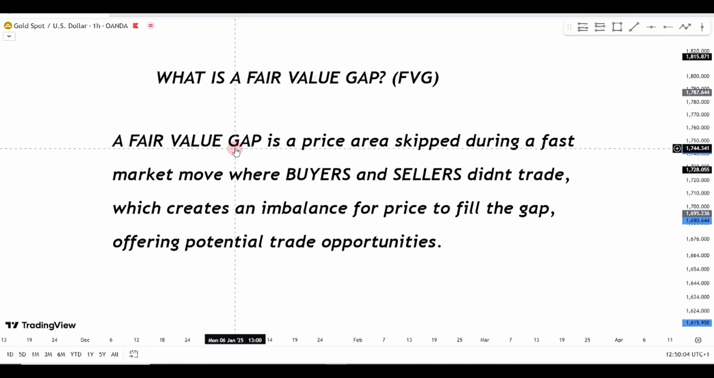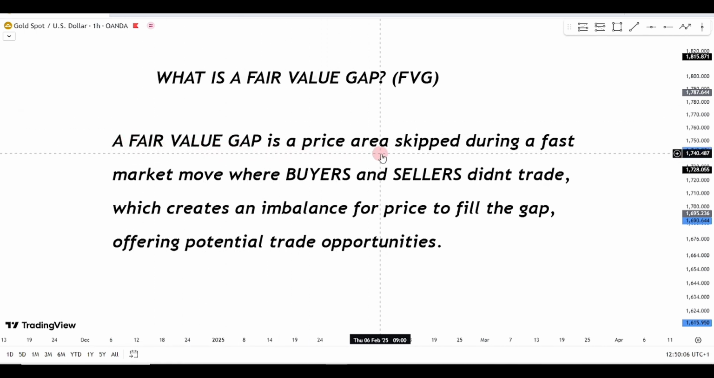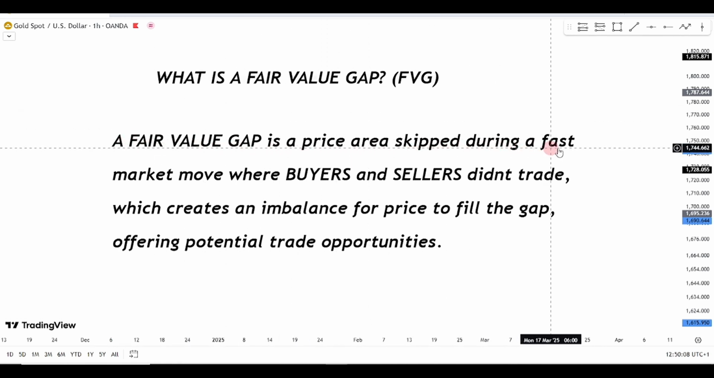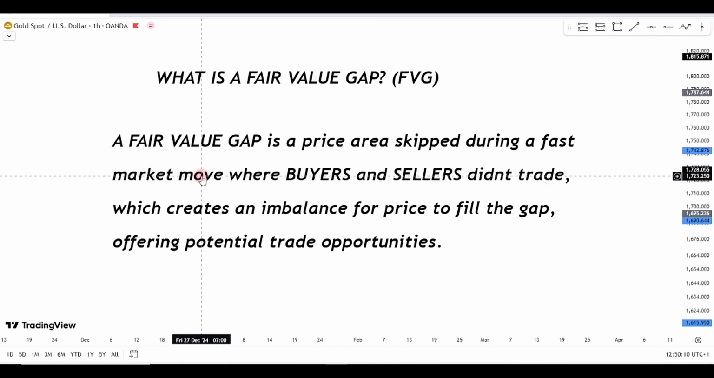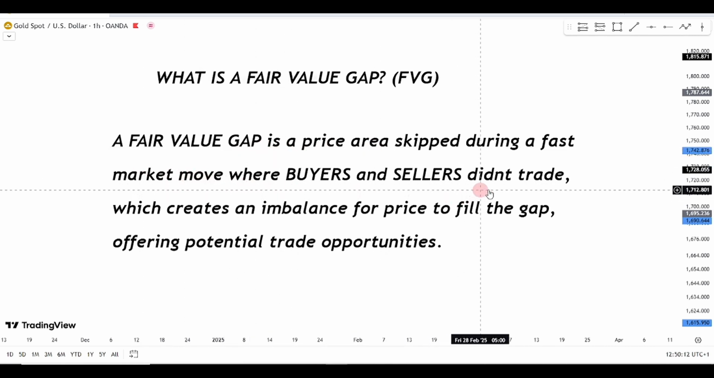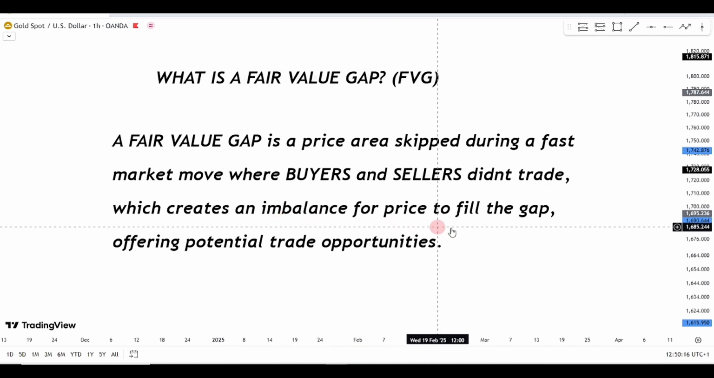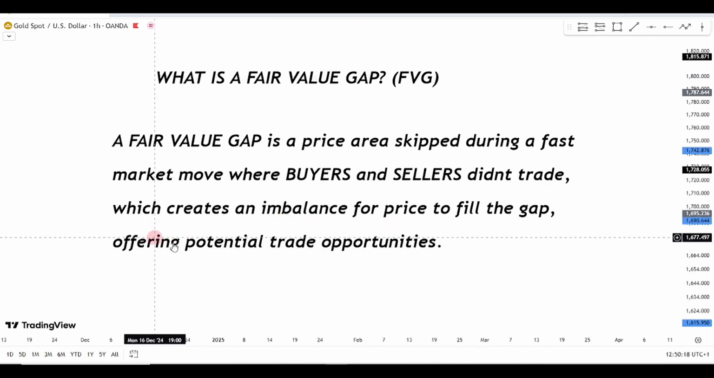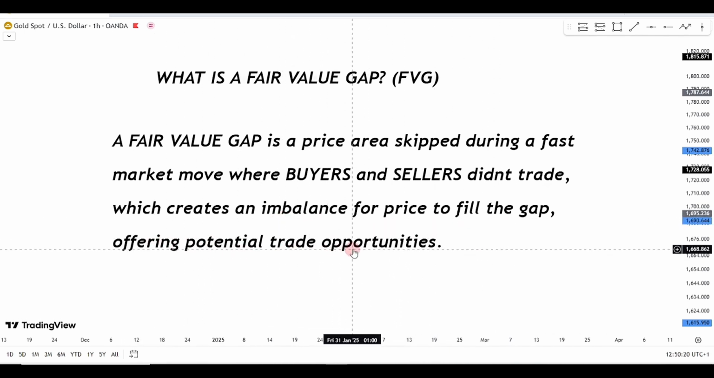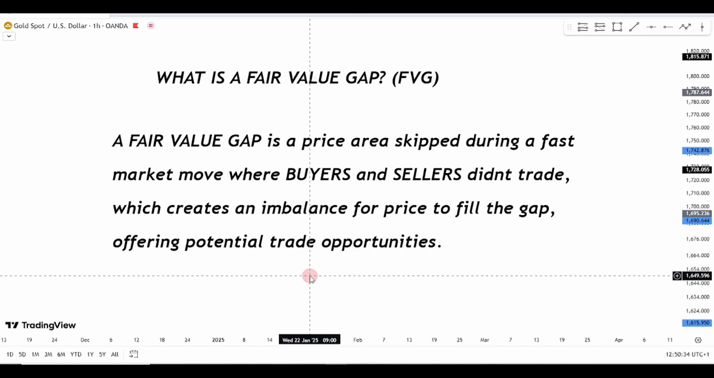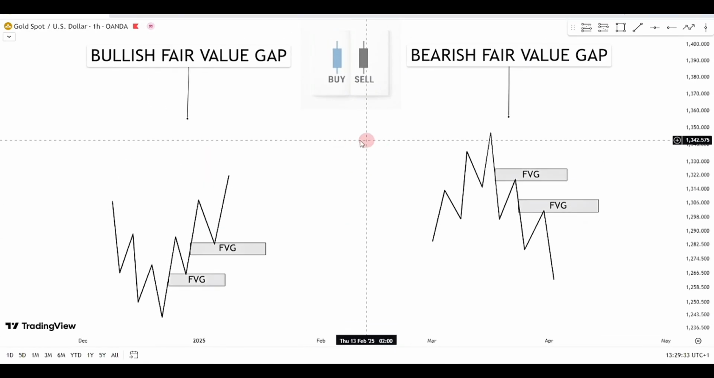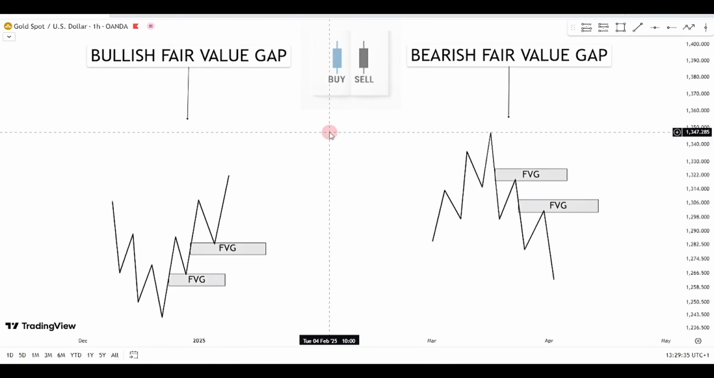Alright, so what is a fair value gap? A fair value gap is a price area skipped during a fast market move where buyers and sellers didn't trade, which creates an imbalance for price to fill the gap, offering potential trade opportunities. Alright, we will move over to the example of a fair value gap. So these are the examples of a fair value gap.